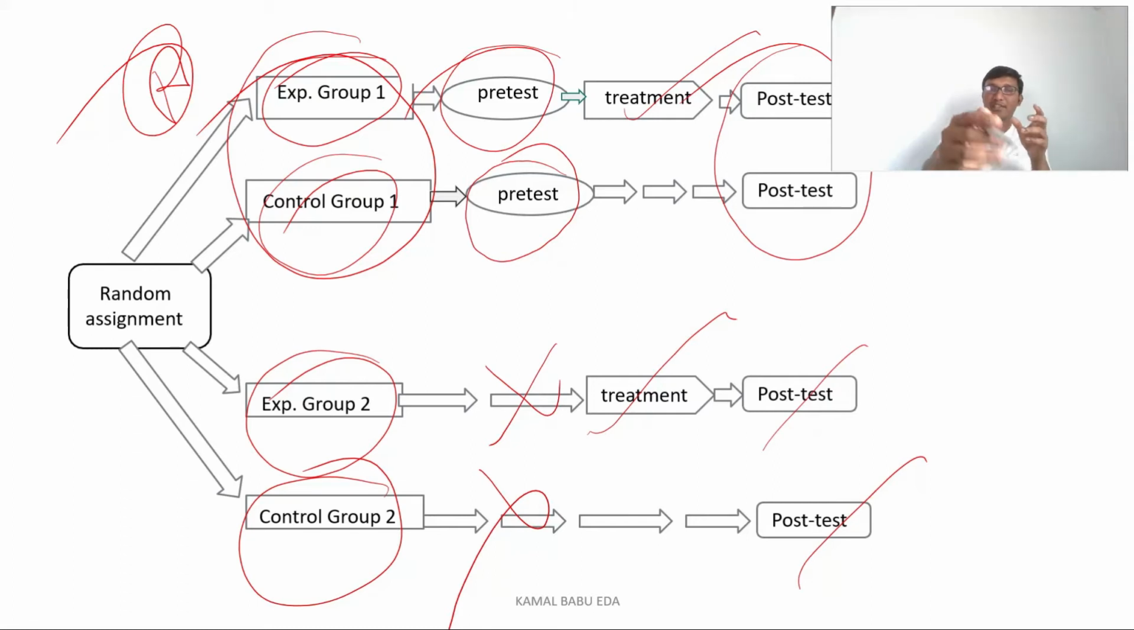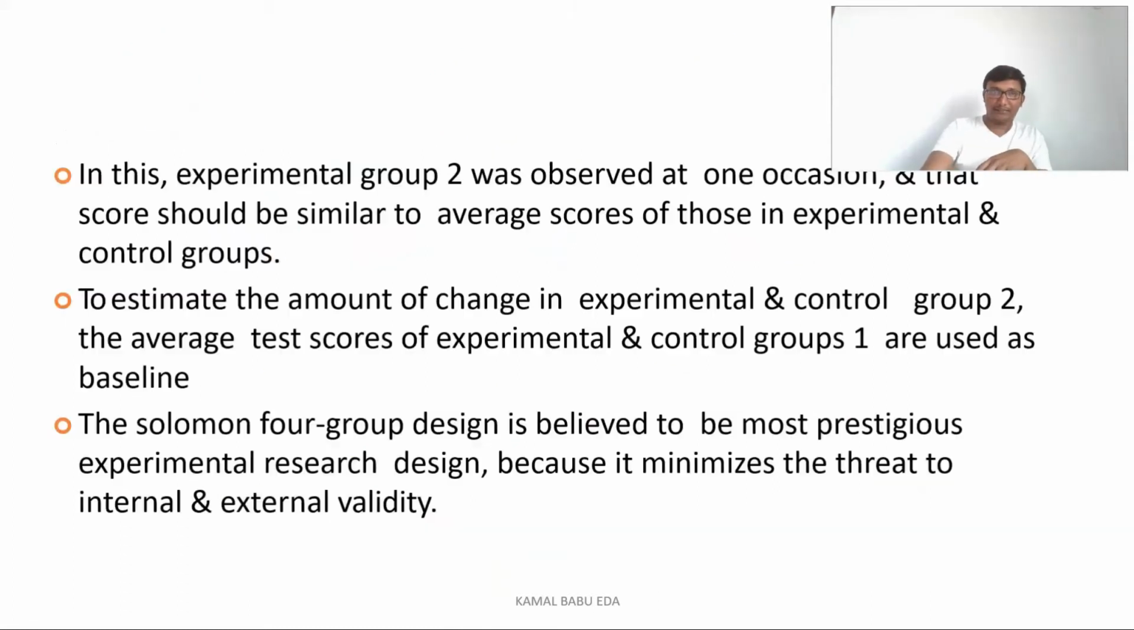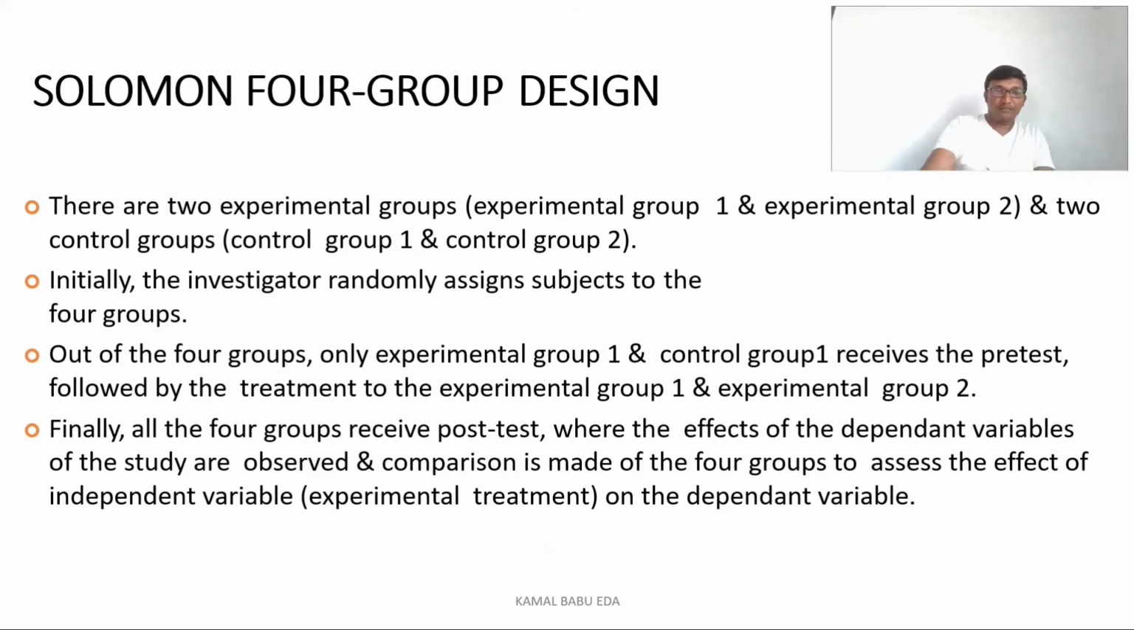If you combine both designs, we get this Solomon 4 group design. So this is very simple. Based on this example, I think you can write it. As we say, we have kept the four groups here. Finally, all four groups of the Solomon 4 group design get the post-test, whereas the pre-test is done only for the groups in group 1. So we do pre-test and post-test for one group, and only the post-test for the other, and the treatment is given to the two experimental groups. That is the Solomon 4 group design.